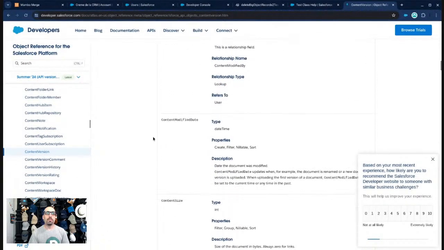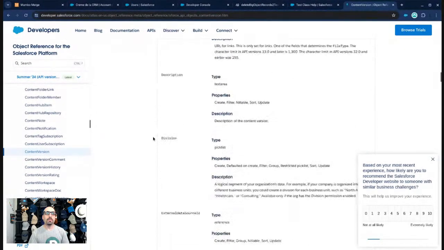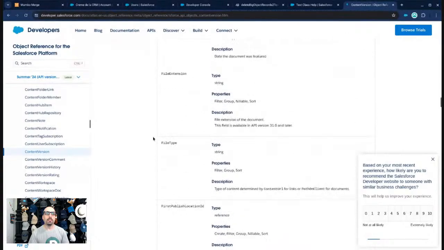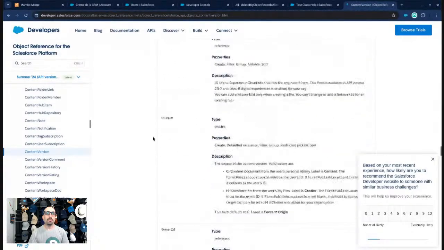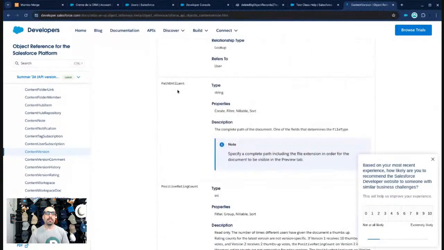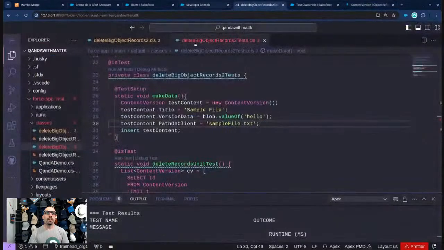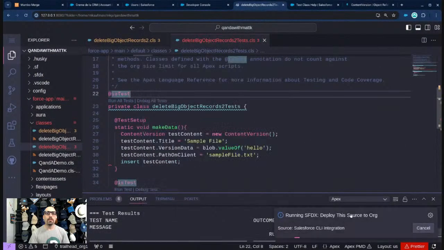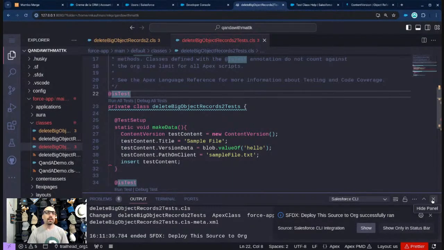So the one that I just said was PathOnClient, right? Sorry about the scrolling, it's going kind of fast. There we go, PathOnClient. Doesn't say it's required. All right, well, it's conditionally required. Let's go ahead and run it again, or we'll deploy and then run again, and basically go through this process of chipping away at the errors.